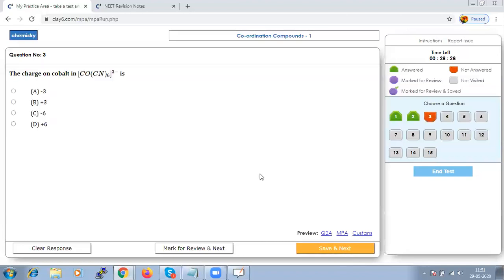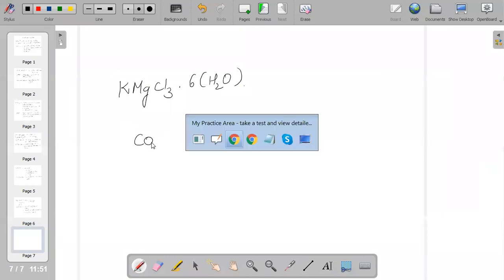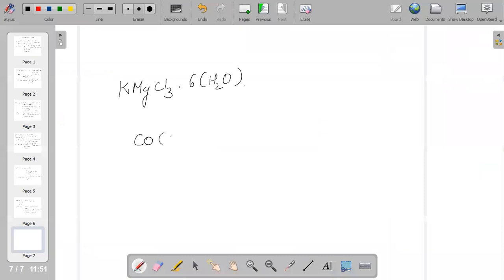The charge on cobalt in, we have to calculate the charge on cobalt. So how do we calculate the charge? Simple, we have been given [Co(CN)6]3-.